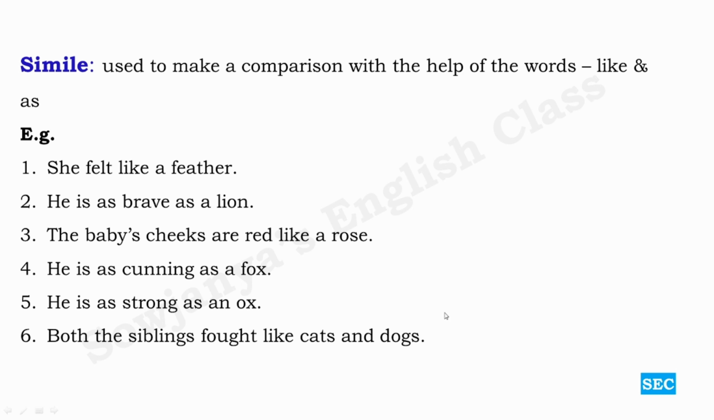Both the siblings fought like cats and dogs. Cats and dogs in the sense like enemies. They fought like enemies. Okay. So with the help of the word like, we have made the comparison over here. And she is as cool as a cucumber. What does it mean? She feels cool or her nature is cool, her attitude is cool. What is it over here? Yeah, obviously her attitude is as cool as a cucumber. So we are making these comparisons with the help of the words like and as.